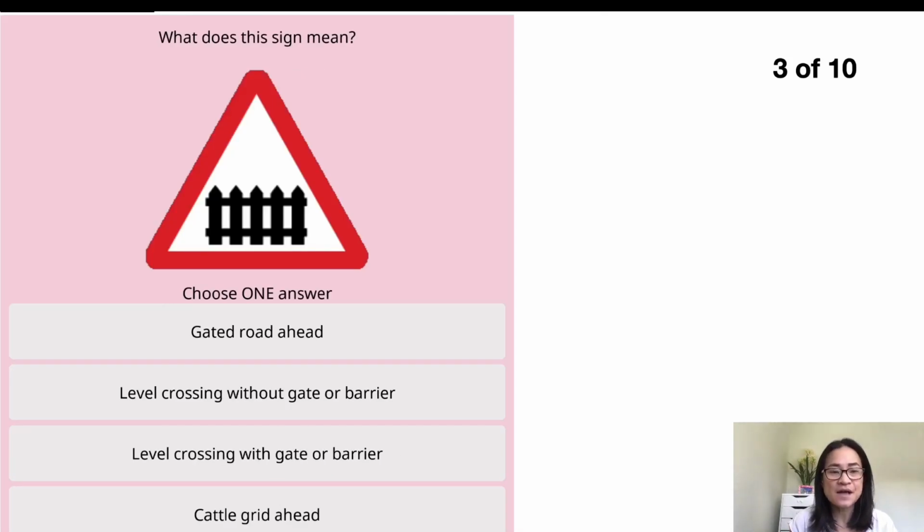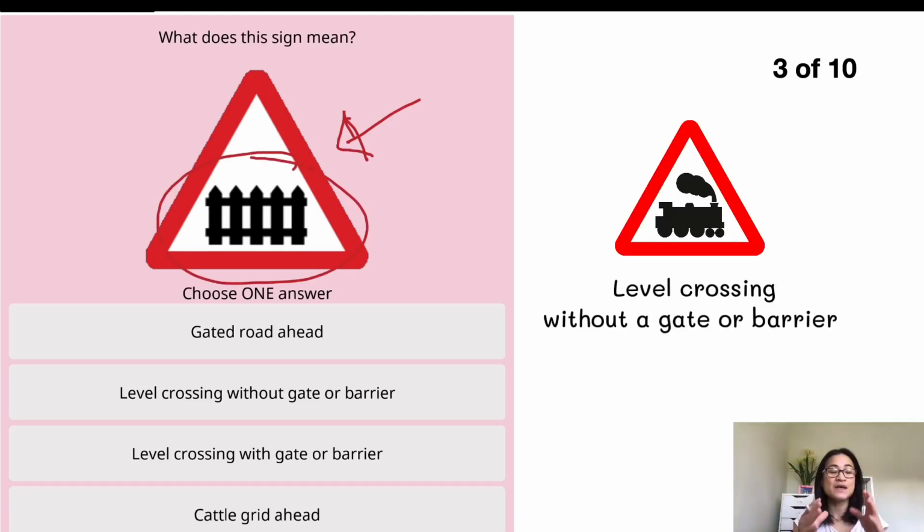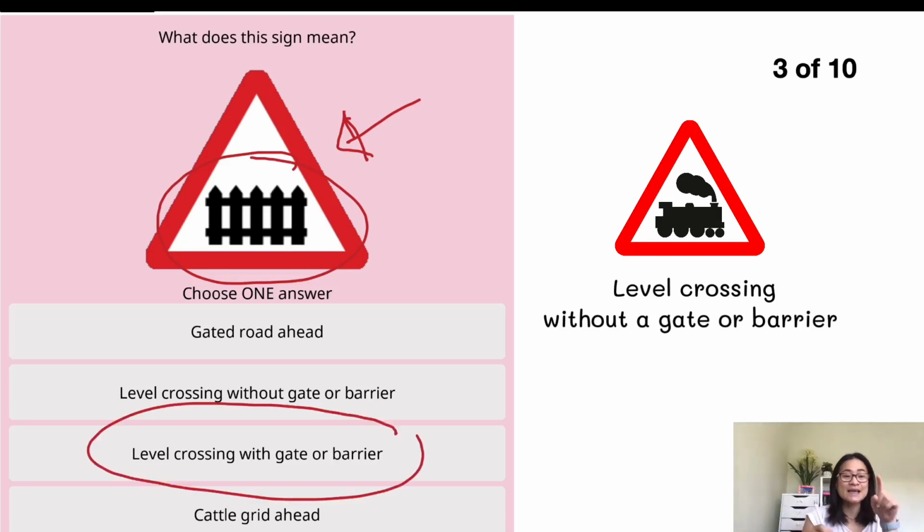Question 3. What does this sign mean? The triangle sign is a warning sign. So when you see this sign, there will be a level crossing. And this one is which gate? Because there's a gate picture in there.